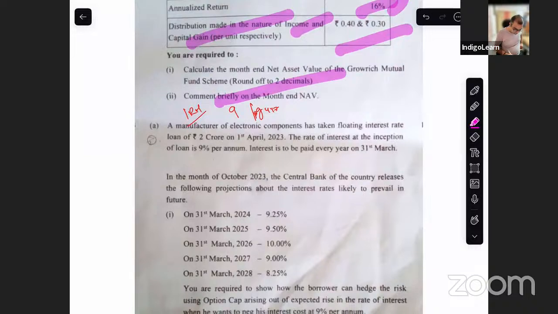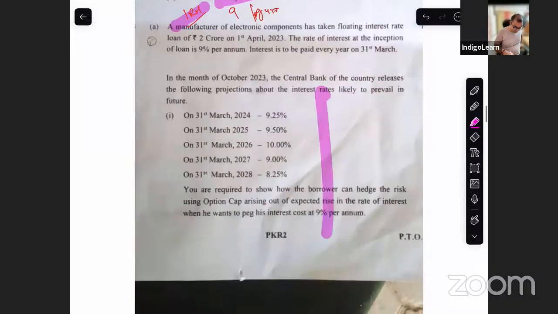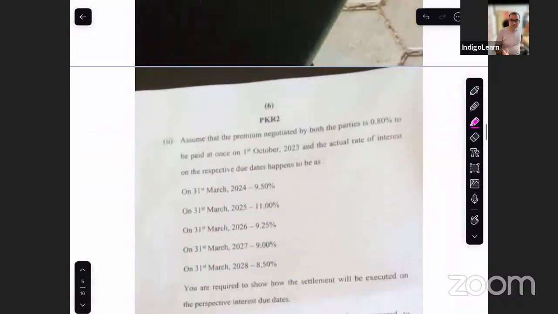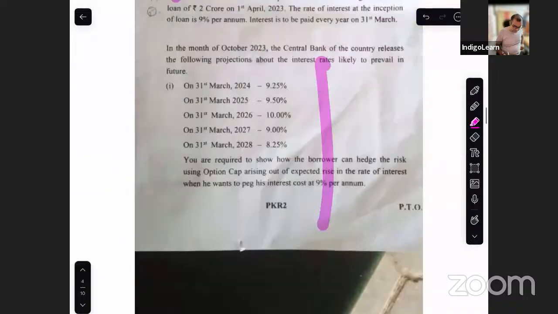Then next question is from international risk management, interest rate risk management. This is on cap. Cap also, they've given a lot of data here. And they've said that based on this, the person is entering into a cap at 9%. Now, eventually, following are the interest rates that work out. And the premium is 0.8% to be paid at once on 1st October. So 0.8% of the loan.